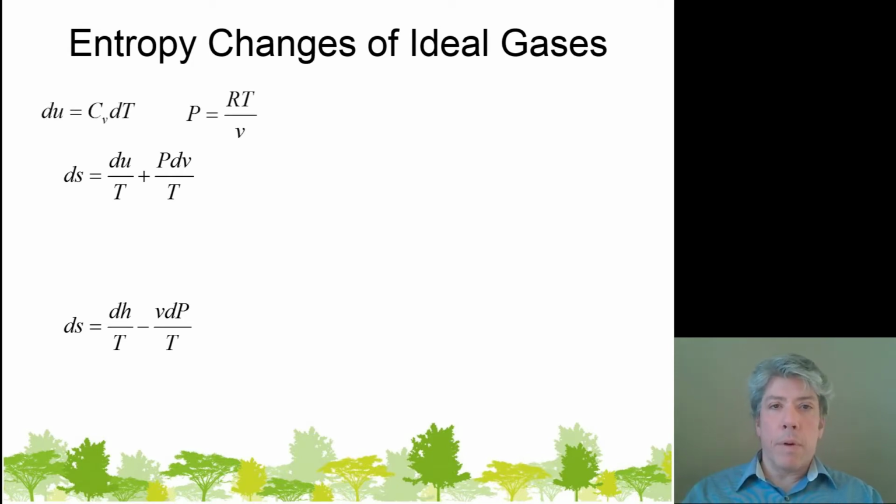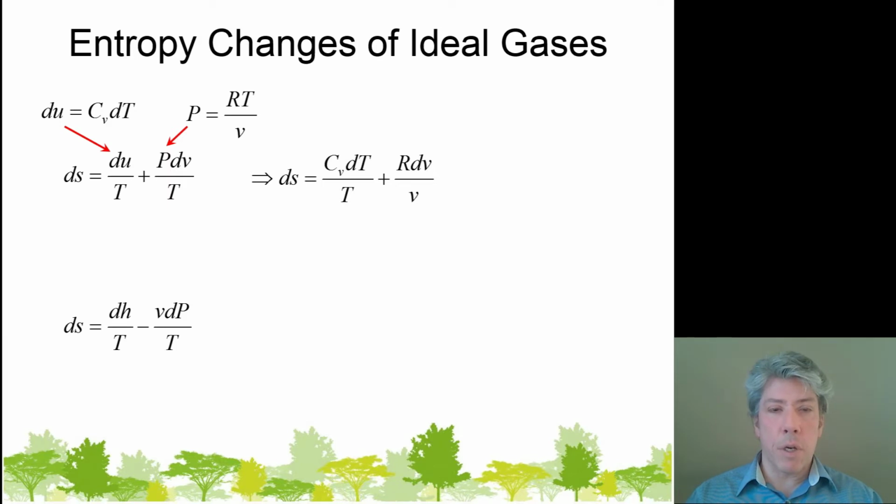Now, remember that differential changes in internal energy can be written as the constant volume heat capacity times the differential change in temperature. And also, of course, if we're talking about an ideal gas, then the pressure of that ideal gas can be written as RT over V, just rearranging the ideal gas law a little bit. And then we can make substitutions for the differential internal energy change and the pressure, and some nice simplifications occur.